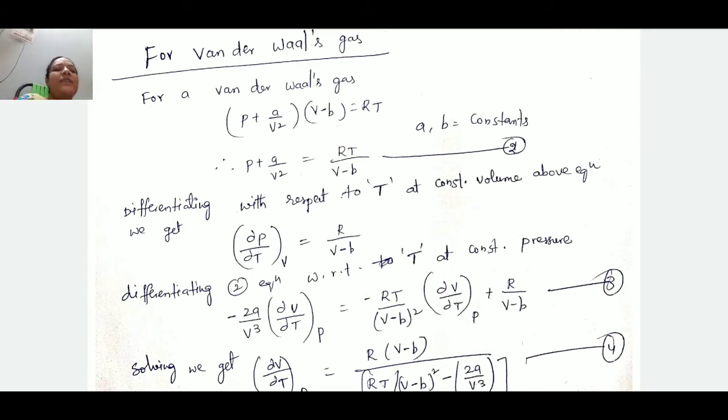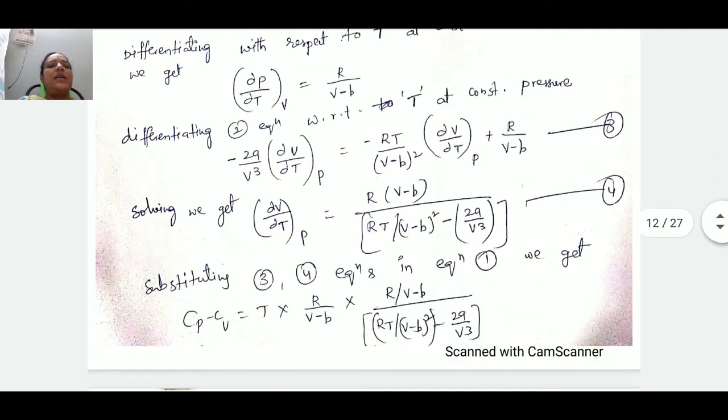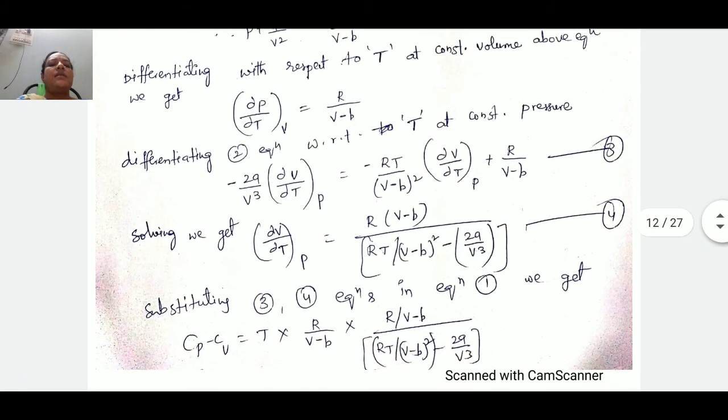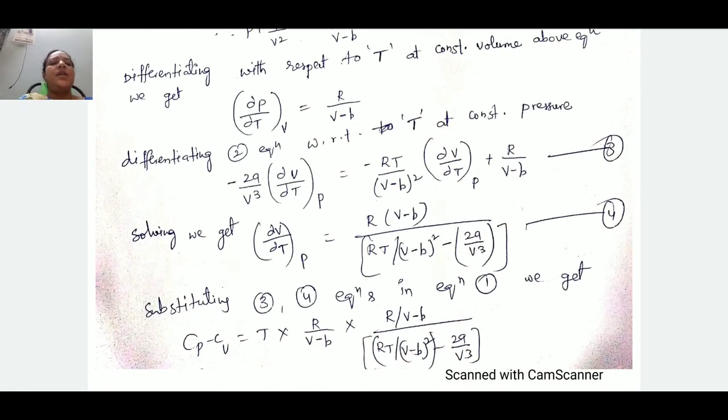Using the u by v differentiation formula, that is (v du minus u dv) by v square, we can get the third equation: minus R T by (V minus B) whole square into dou V by dou T at constant P plus R by V minus B. On simplifying, we get dou V by dou T at constant P is equal to R (V minus B) by R T by (V minus B) whole square minus 2A by V cube.